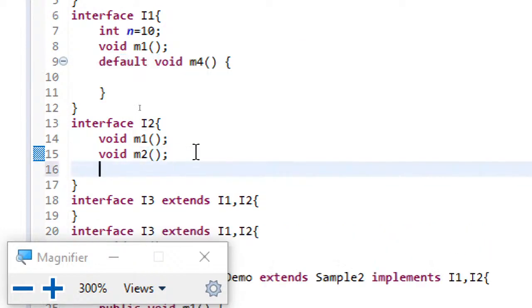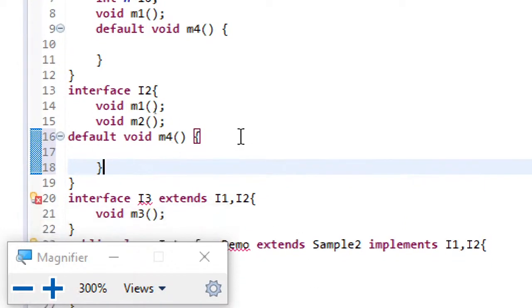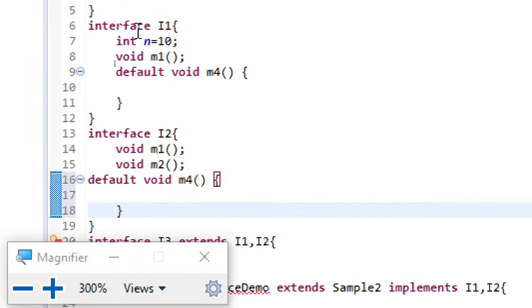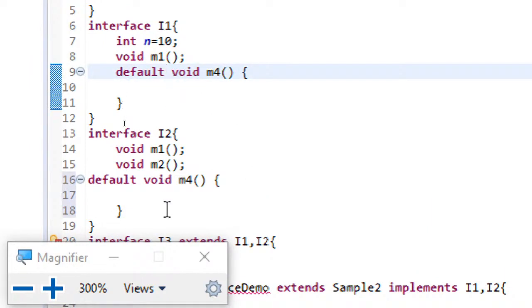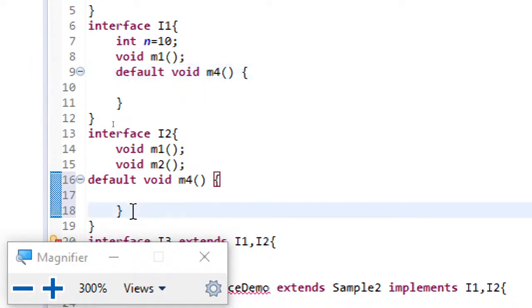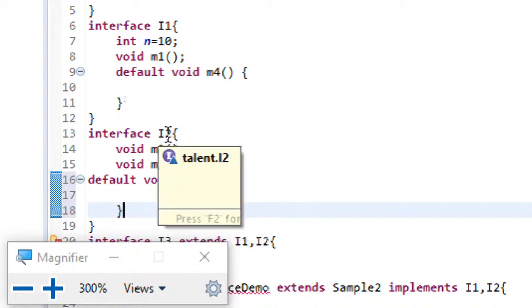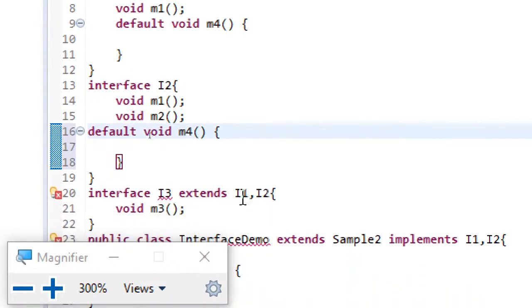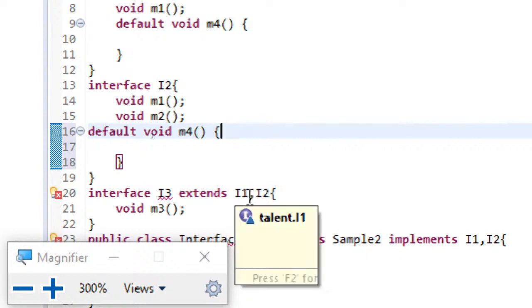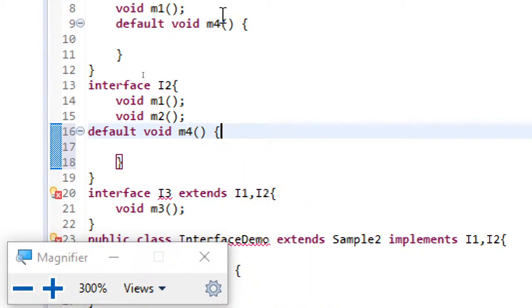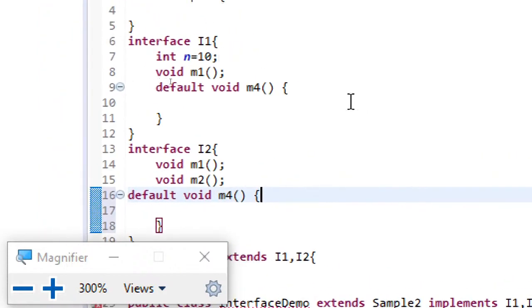So here you can see this is illegal. Here you are having an interface I1 with default void M4. The same default void M4 is there in I2. Both of them can have the same method name and the same default implementation. But here the confusion arises when this interface I3 is extending I1 comma I2. Then the confusion arises because which M4 method has to be invoked when called. Whenever M4 is called, which interface's M4 should be implemented. So this is not possible.